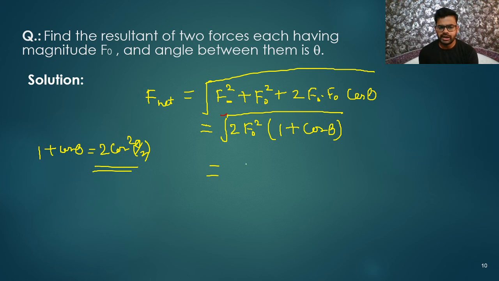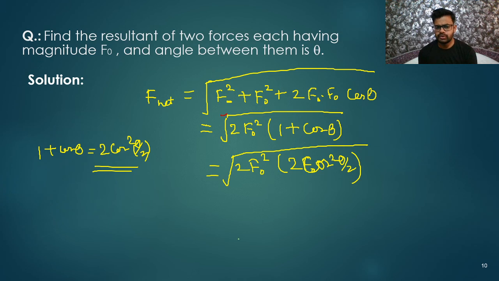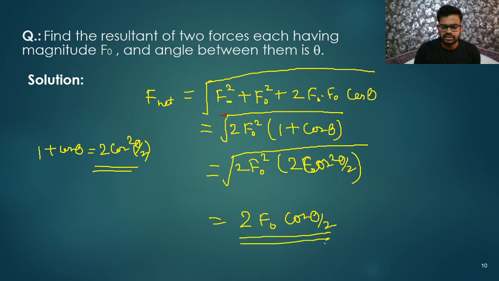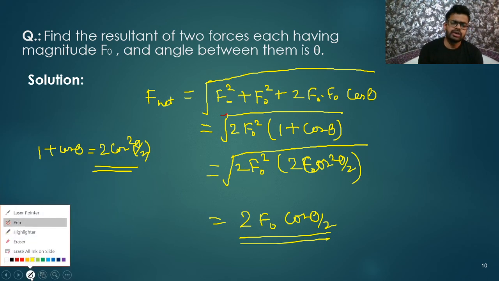Okay, so what can I write here? 2 F naught square is okay, and 1 plus cos theta can be written as 2 cos square theta by 2. That's all, my dear friends. So let us write the root. 2 and 2 will come out of the root, that is 2 F naught square will become 2 F naught. After that cos square theta by 2 will become cos theta by 2. That's all, my dear friends. We got the answer. So this is the resultant force. That's all I wanted to explain to you. This is the answer for the question.